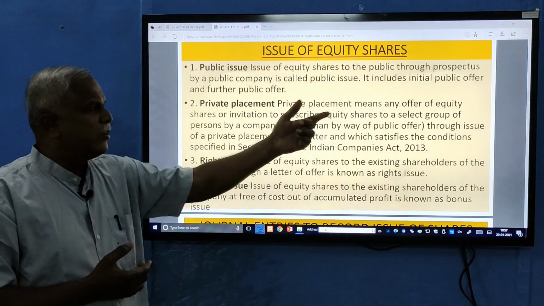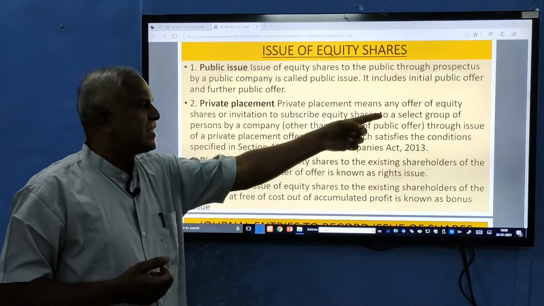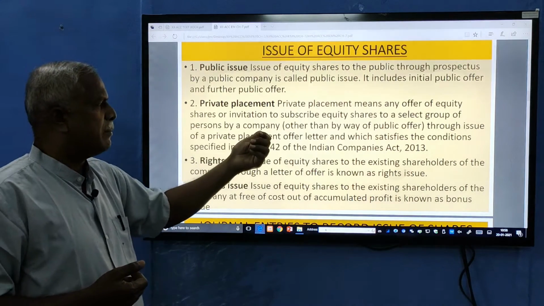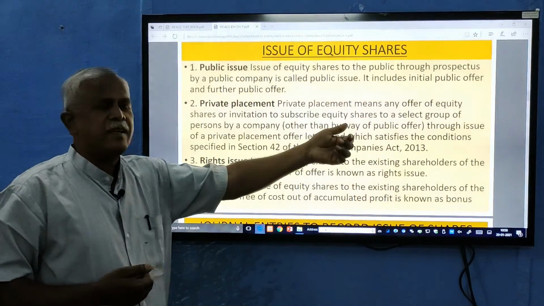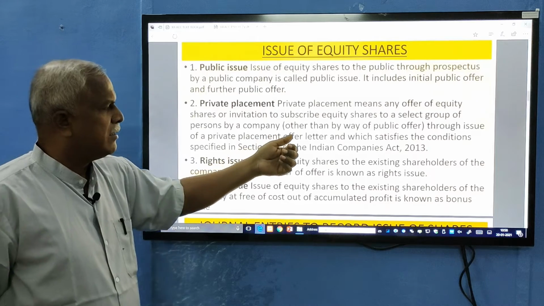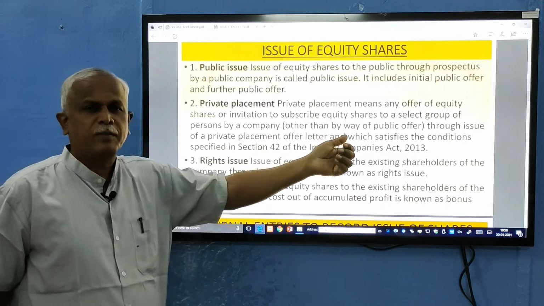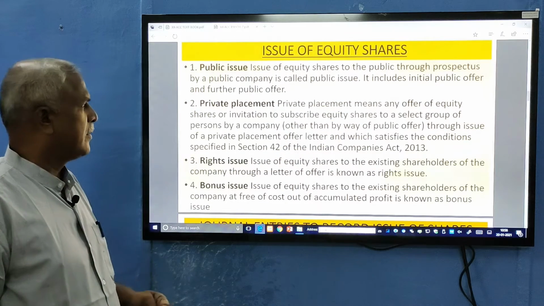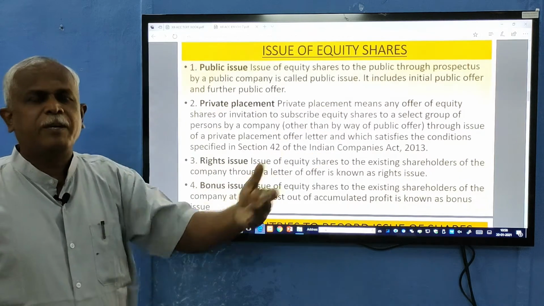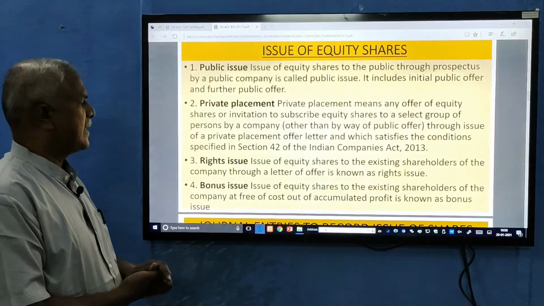Private placement means any offer of equity shares or invitation to subscribe to equity shares to a select group of persons by a company, other than a public offer, through the issue of a private placement offer letter, which satisfies the conditions specified in section 42 of the Companies Act 2013. So it is given to select persons, which means financial institutions and banks.